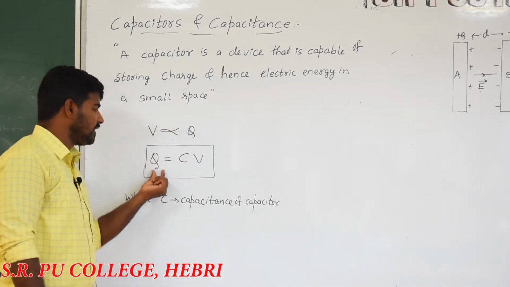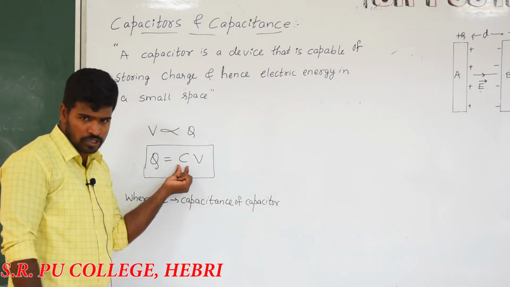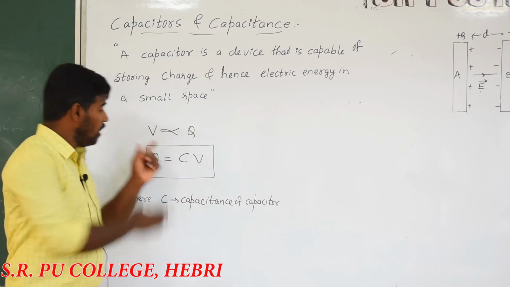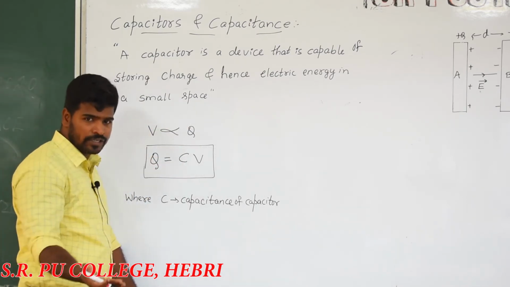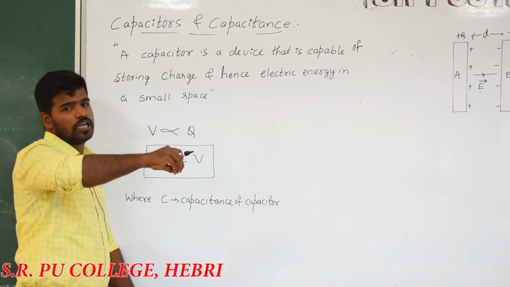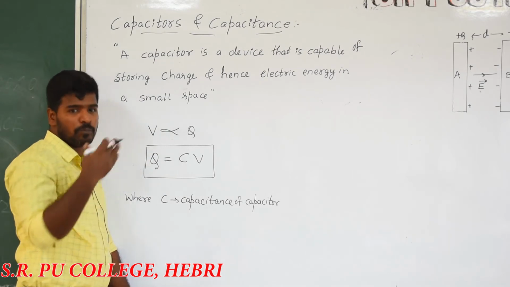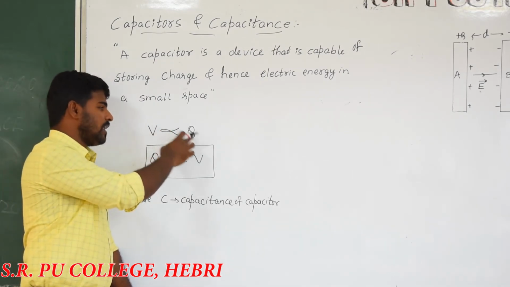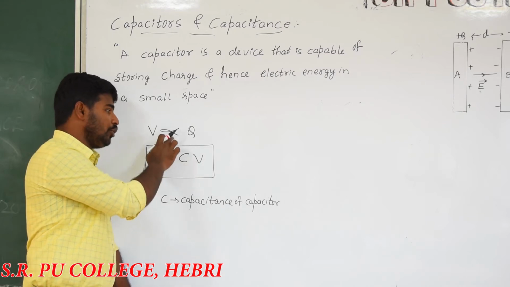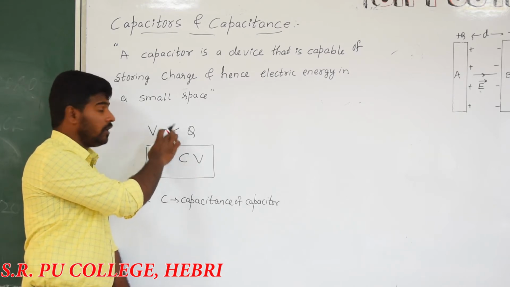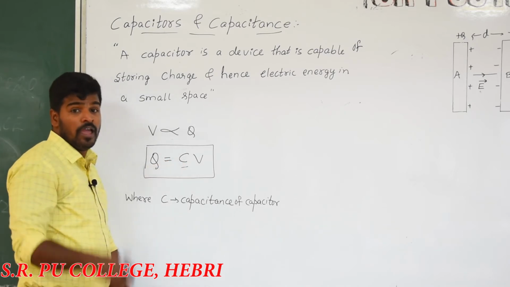Therefore, Q is equal to CV, where C is called a constant of proportionality. I repeat, the potential difference is directly proportional to the charge given to any one of the conductors. If you generate charge on a conductor, the potential difference is directly proportional to it. Therefore, V is directly proportional to Q. Therefore, Q is equal to C into V; to remove the proportionality, I have taken another constant, C.